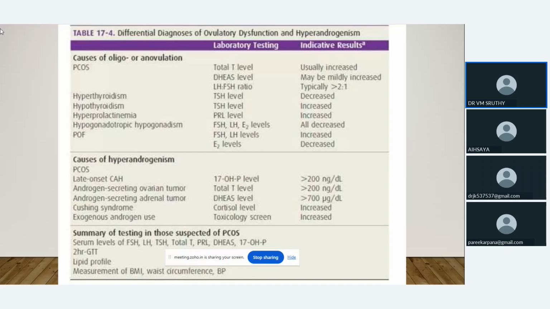So these are the differential diagnoses of oligo-ovulation, anovulation, and hyperandrogenism. Thyroid diseases, hyperprolactinemia, hypogonadotropic hypogonadism, androgen secreting ovarian tumors and adrenal tumors, and Cushing syndrome we have to rule out.